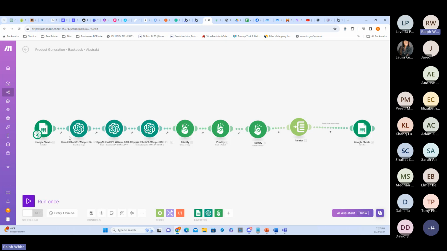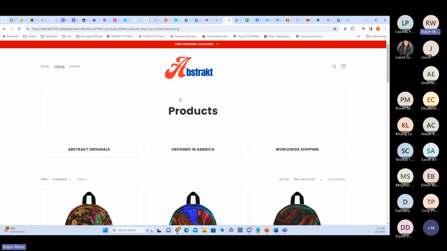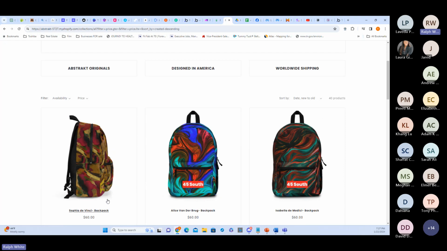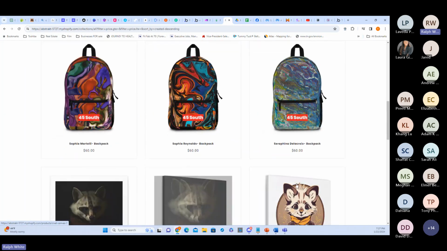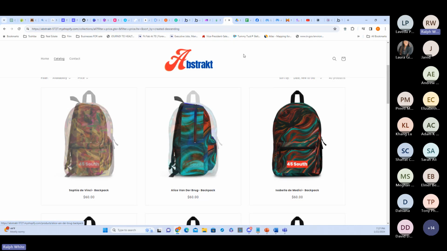So let me explain what's going on here. I made this little test site called Abstract. I built this myself, I actually had a template. It was pretty simple. And I can create these items with mock-ups and everything instantly without having to do anything. So I want you to take note of the last item listed here. It says Sophia Da Vinci.